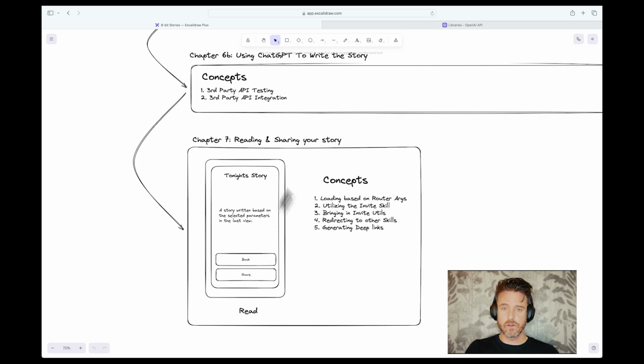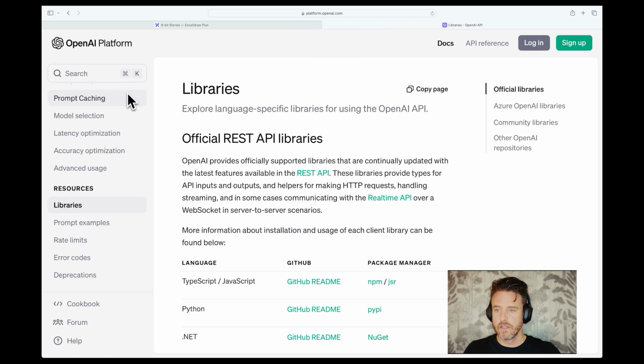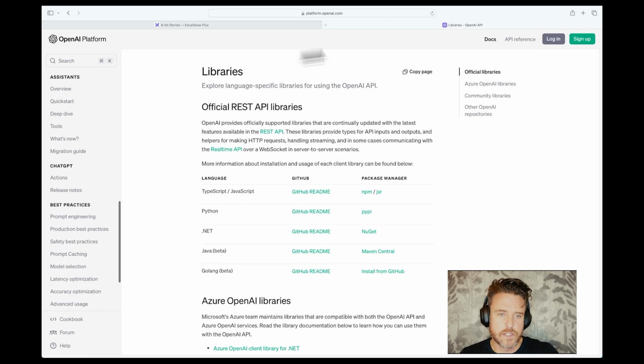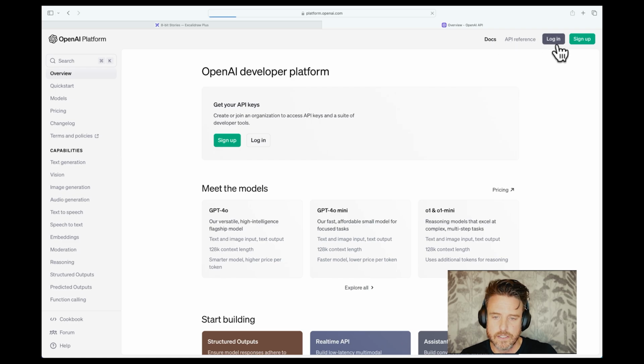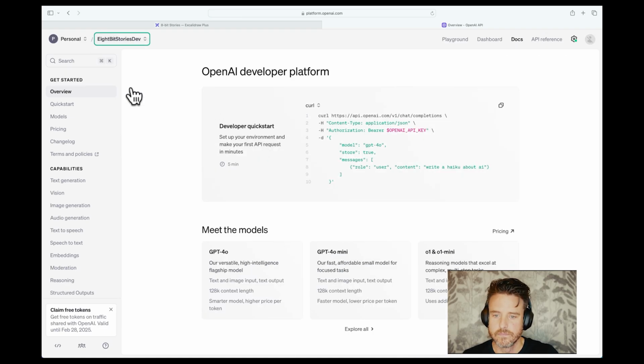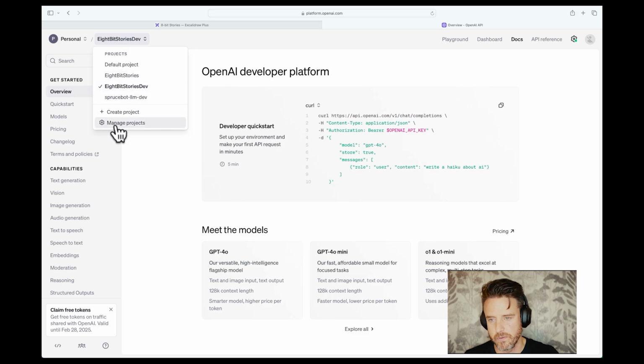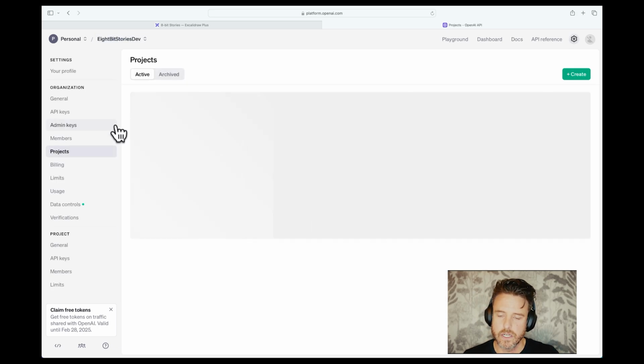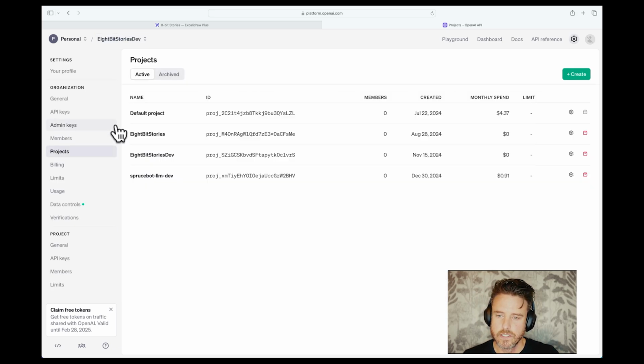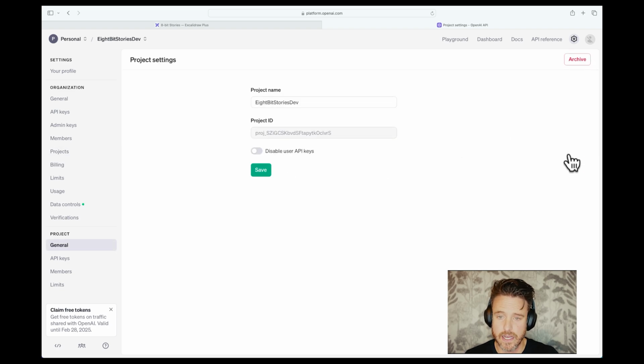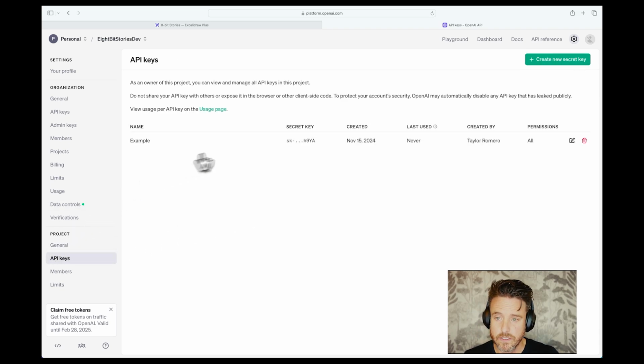So let's see this. I'm going to go to OpenAI. Am I already in Docs? I'm going to log in. Go to 8-bit dev. I'm going to go to manage projects, I guess. 8-bit dev. That's the ID, but we need a key. So let's go to settings. God, this changes every single time I'm in here. Awesome, it's not in there. Let's go down to the lower left, project, general, API keys. So that's moved. And then we're in 8-bit dev.